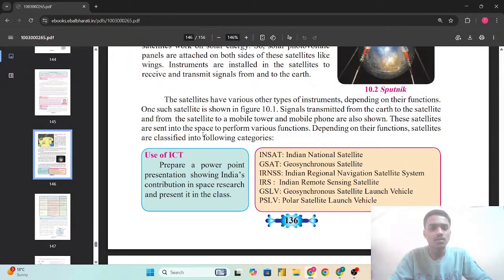Then these satellites are sent into space to perform the various functions. Depending on their functions, satellites are classified into the following categories. So what are the different categories?